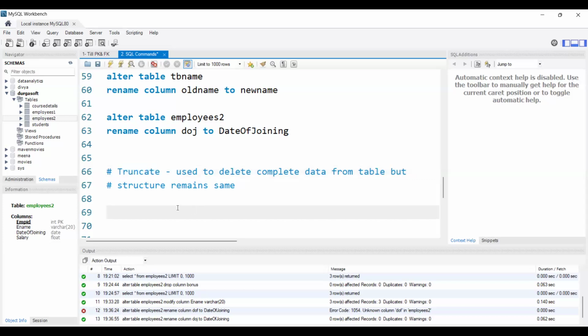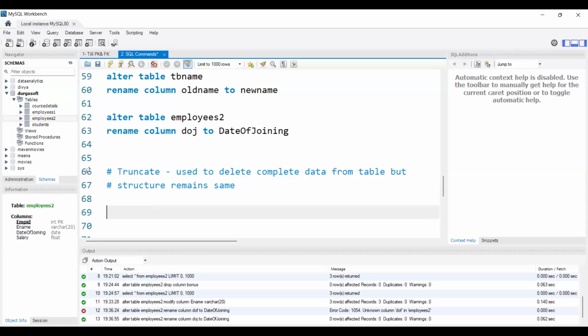Whether it will create the new data? No, it won't create the data. It will just leave the table blank. Then we need to use the insert command to enter the data. By using truncate, we are just skipping the create step. If you use drop, we need to drop the table, then create and insert, right? Instead of that, if you use truncate, we can directly insert the data.